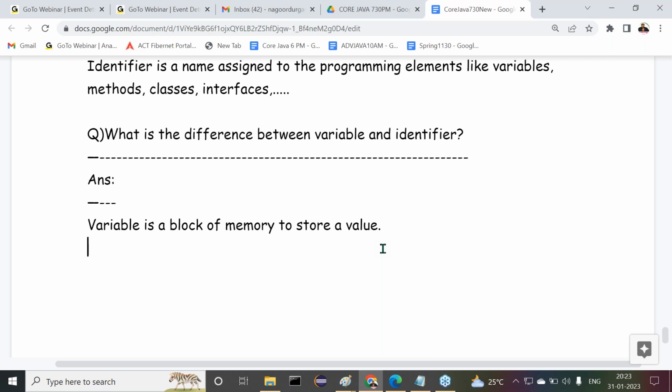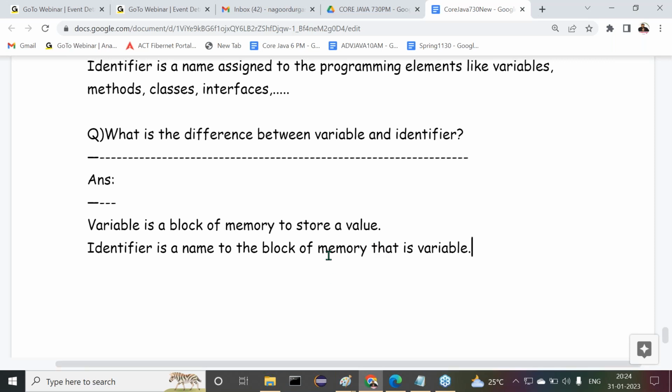Observe carefully. An identifier is a name to the block of memory. The block of memory is the variable. To the variable, a name is given, and that is the identifier. A variable is not anything else; it's a block of memory where we store some value. But for that block of memory, we have to assign a name, and that name is called the identifier. A block of memory to store the data is called a variable. For that we have to provide a name, and that name is an identifier.